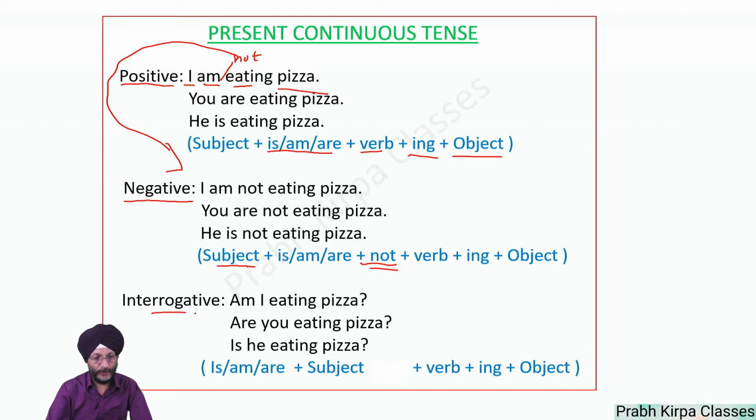In the case of an interrogative sentence, is, am, are comes at the start of the sentence, and you will see, am I eating pizza, and then you will also add a question mark at the end of the sentence. Are you eating pizza? Is he eating pizza? The only difference is that is, am, are has been taken to the start of the sentence, and it makes the sentence interrogative.